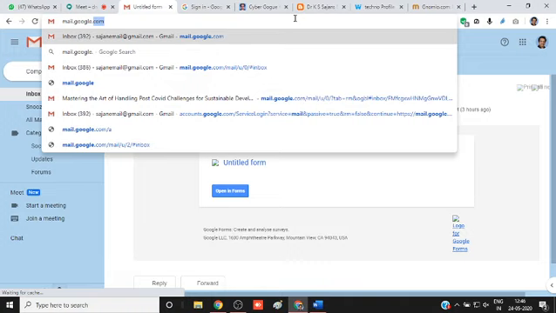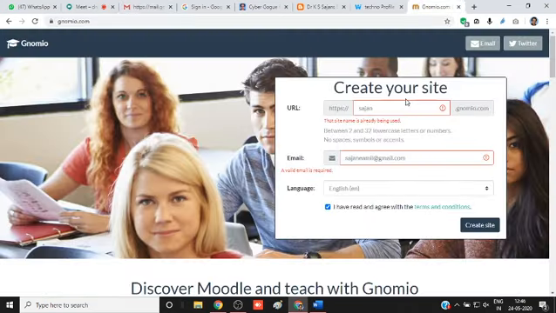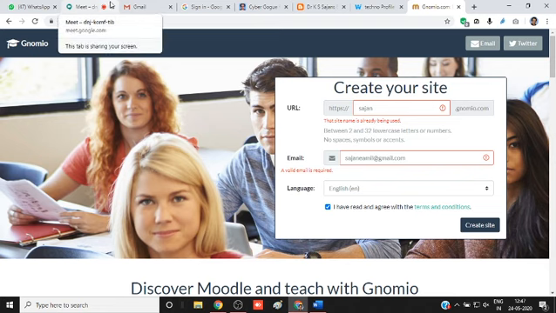Okay, I will explain the steps. After entering your Moodle Genomia platform, there is an option to create a course. You can create a number of courses in a single Genomia account. If the student accesses your site, he or she can access your different courses only if you allow.